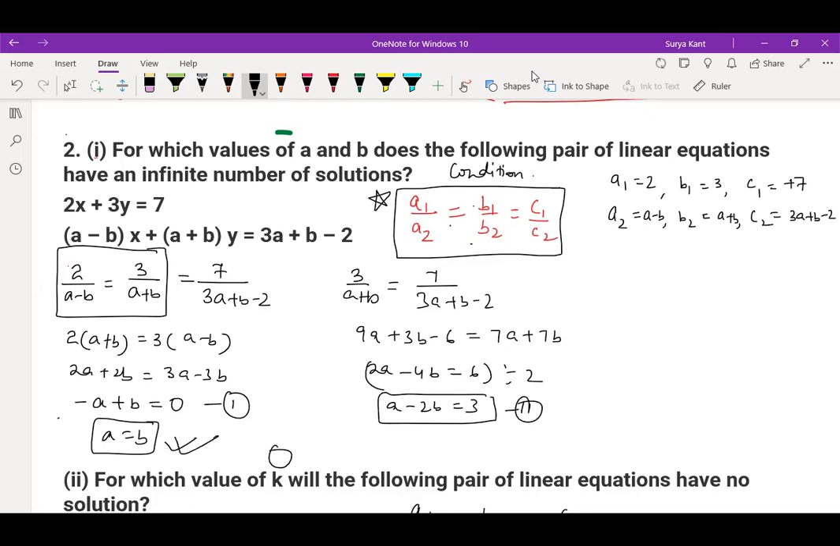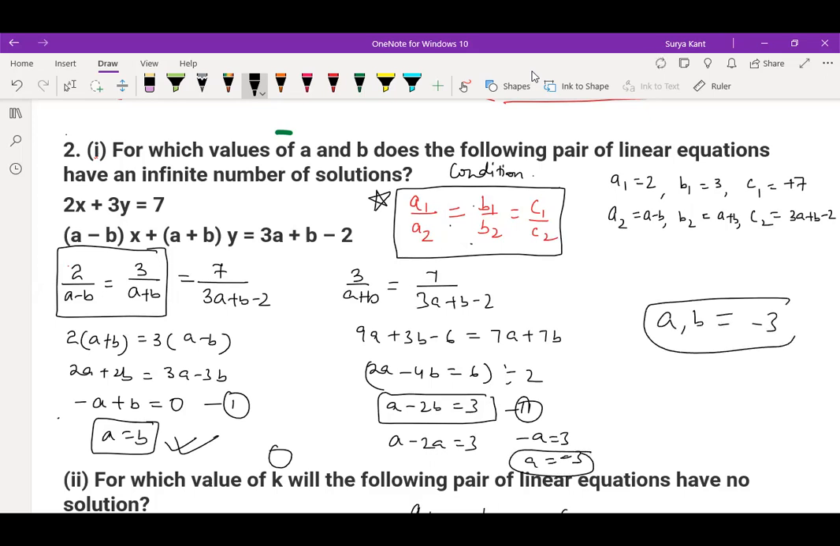So here a is equal to b. Now put the value of a is equal to b over here. You can do it, right? So a is equal to b means a minus 2a is equal to 3. So minus a is equal to 3 means a is equal to minus 3. Means a and b both should be equal to minus 3.